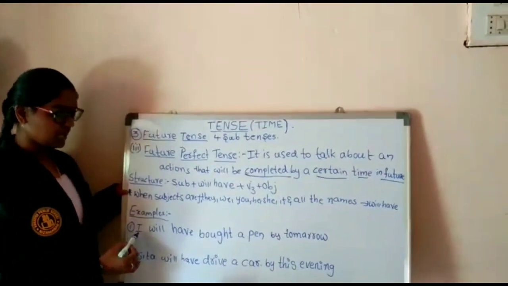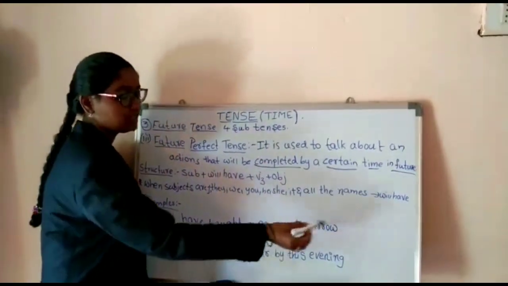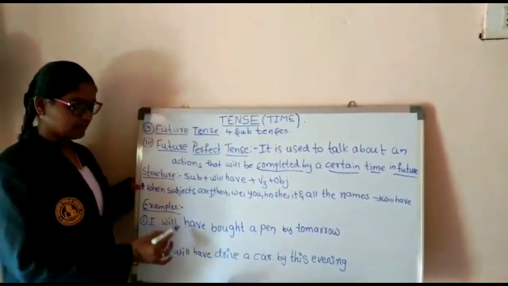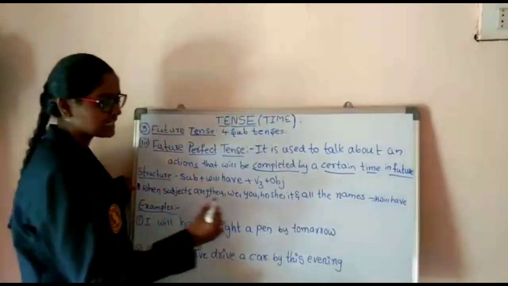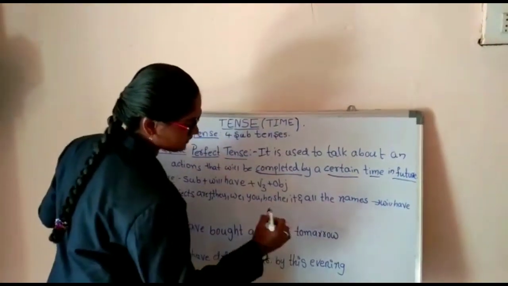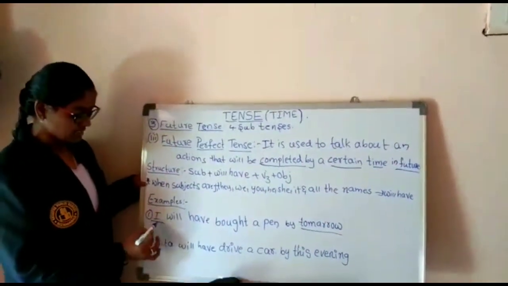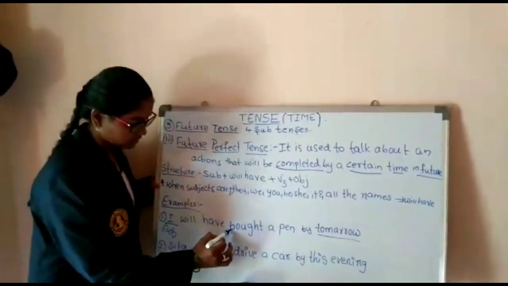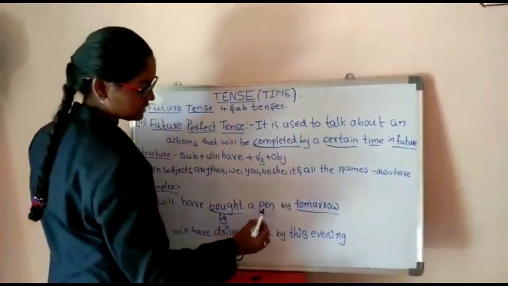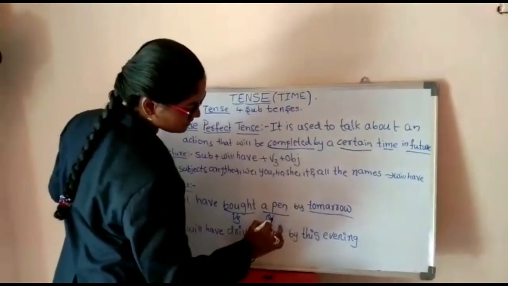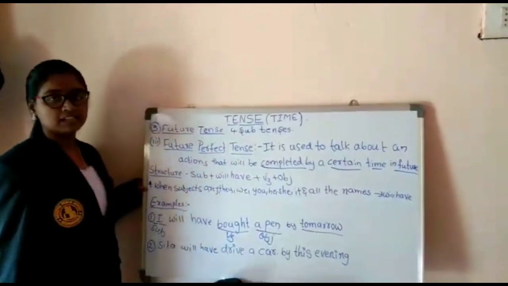First example, I will have bought a pen by tomorrow. In this I clearly mentioned about a particular time, that is tomorrow. So I is subject and bought is V3. V3 is nothing but past participle and a pen is object. And tomorrow is a particular time.